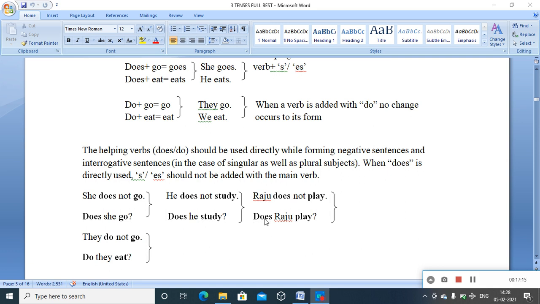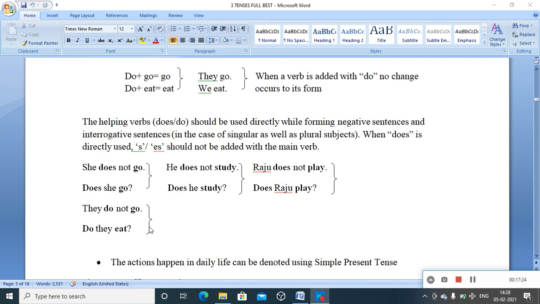Does Raju play? That is the question. So does plus Raju, then there is no need of s or es. Now just have a look at the sentence or an idea that is taking a plural subject, they. They go. Simply they do plus go, it's go. There is no form change.